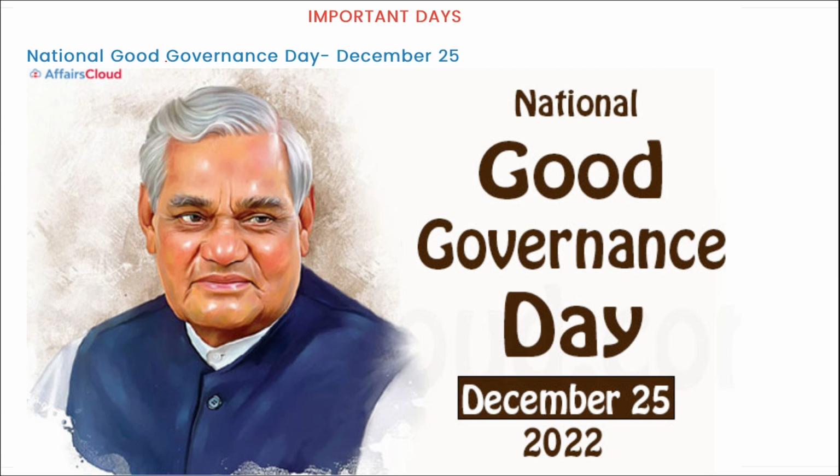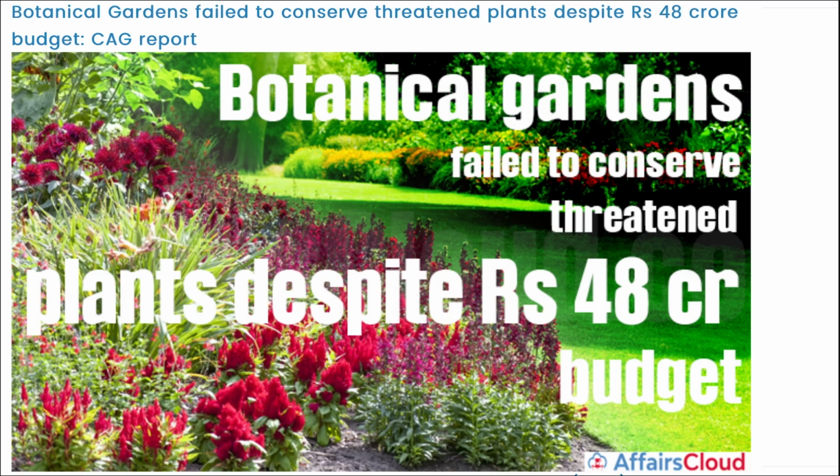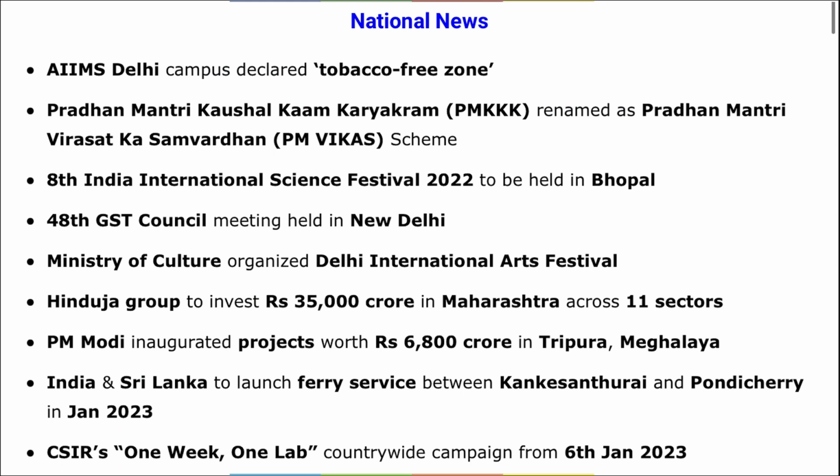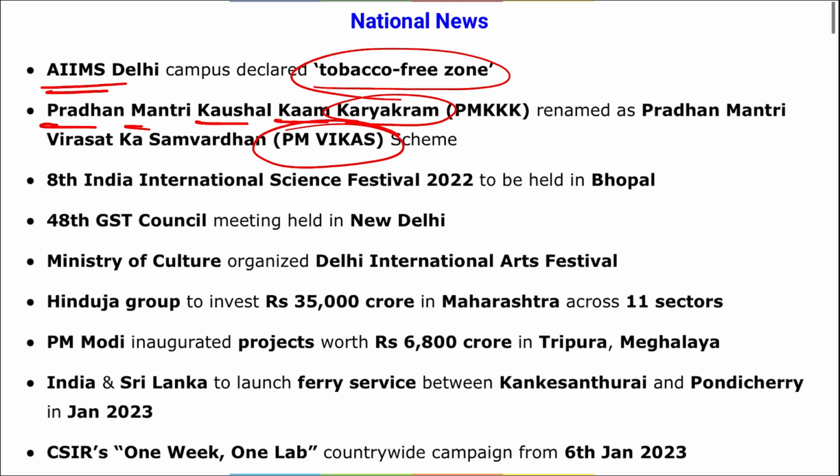Next is your National Good Governance Day. This day is observed on 25th of December every year. It is observed in the memory of Atal Bihari Vajpayee ji. Then botanical gardens that were set up to conserve the threatened plants have now failed even after seeing an investment of 48 crore rupees. Then is your International Day of Epidemic Preparedness. This day is observed on 27th of December. Next, some important national news. For example, AIIMS Delhi campus has been declared as tobacco free zone. Pradhan Mantri Kaushal Kam Karyakram has been renamed to PM Vikas scheme.